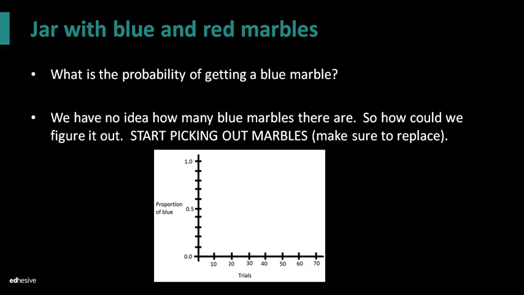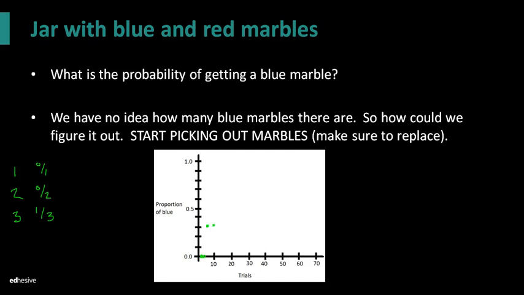So the idea here is that if I just do trial 1, and I get a red marble, I'm 0 for 1. So after one trial, I'm at 0%. Second trial, I get another red. I'm 0 for 2, so I'm still at 0%. Third trial, I now got a blue one. All right, so I'm 1 for 3. So I'm just tracking what has happened over time here. I'm tracking the proportion of blue marbles. Now 1 for 3 makes a jump to about 33%. Oh, I kept my dot in the wrong place there.